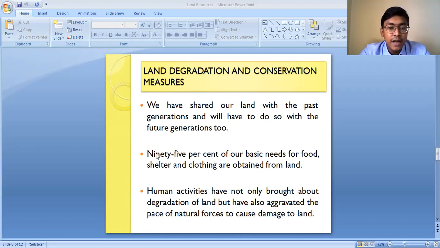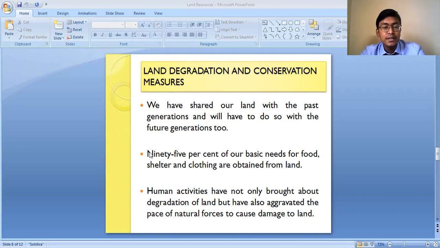About 95% of our basic needs, like the need for food, the need for shelter, the need for clothing, and so on, we get from the land resources. So the land resources are very vital for human society, for the human economy, as well as for the overall development of human life.